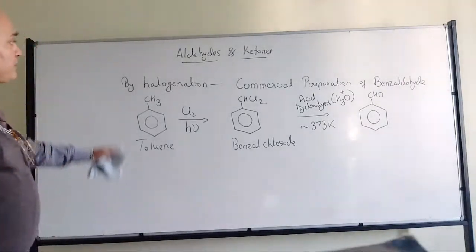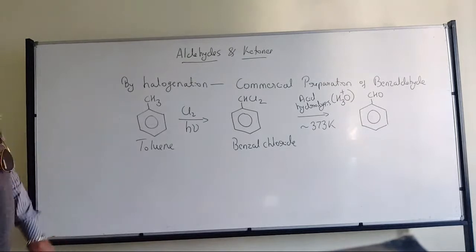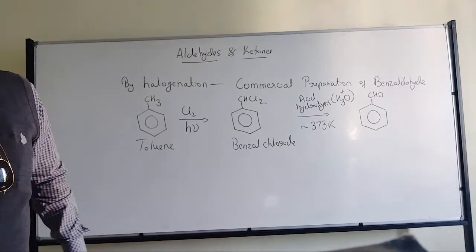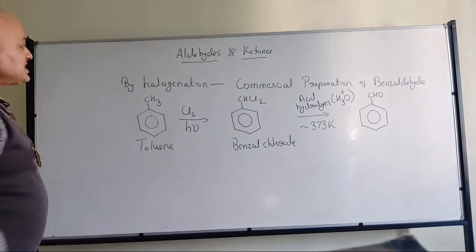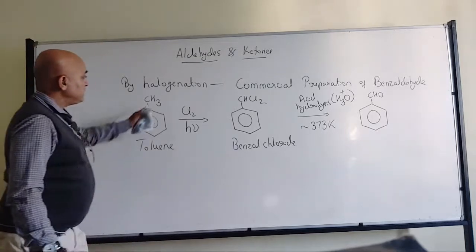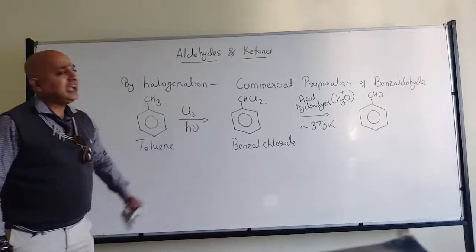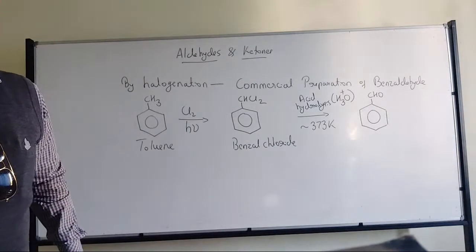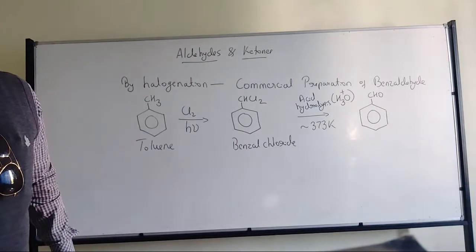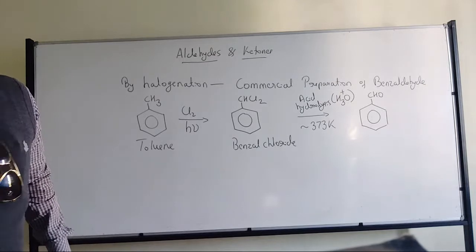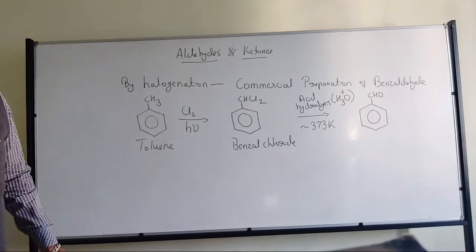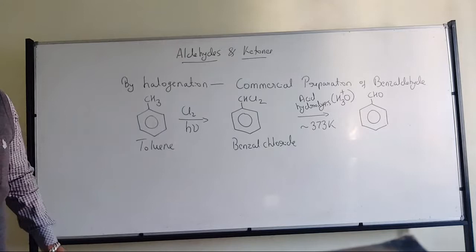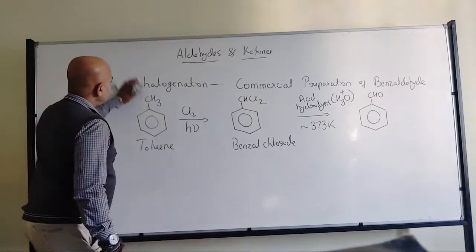When it comes to the commercial preparation, that is by the halogenation, or to be more appropriate, side chain halogenation, because the substituent is getting halogenated or chlorinated in this case. Got my point? So this is where we have the commercial preparation of benzaldehyde. Any doubts with regard to this one?